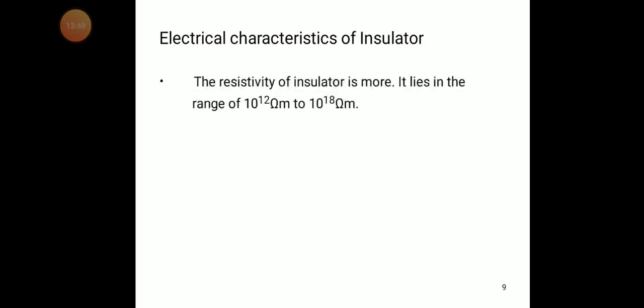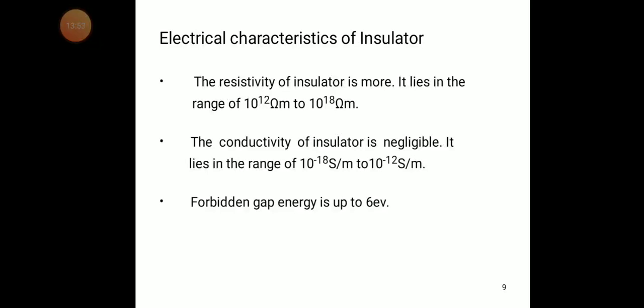Next is the electrical characteristics of an insulator. What are they? The resistivity of an insulator is more. It lies in the range of 10 power 18 ohm-meters to 10 power 20 ohm-meters.